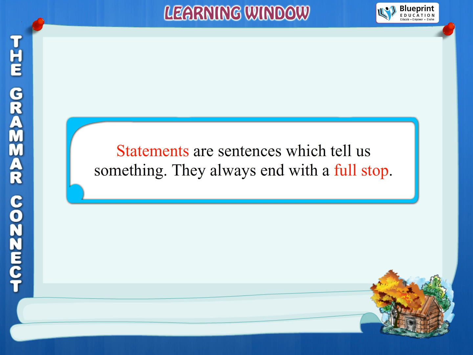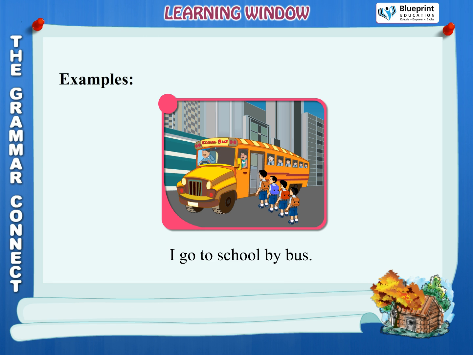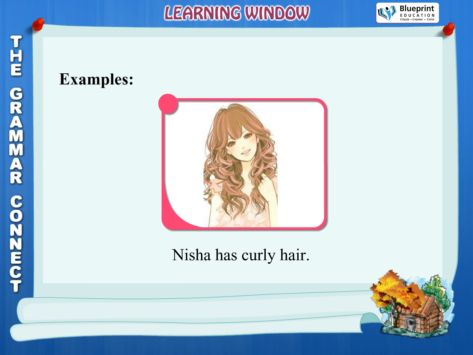Statements are sentences which tell us something. They always end with a full stop. Examples: The sun rises in the east. I go to school by bus. Nisha has curly hair.